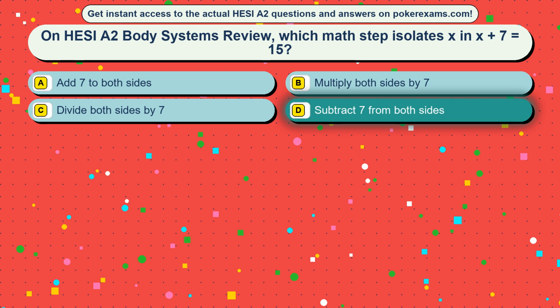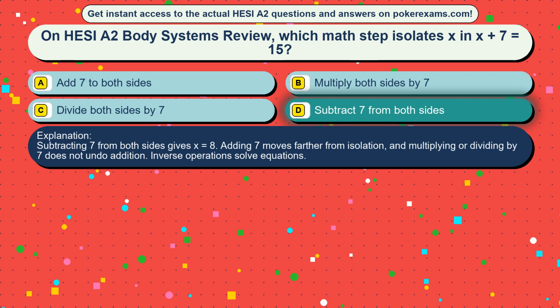The correct answer is option D, subtract 7 from both sides. Subtracting 7 from both sides gives x equals 8. Adding 7 moves farther from isolation, and multiplying or dividing by 7 does not undo addition. Inverse operations solve equations.